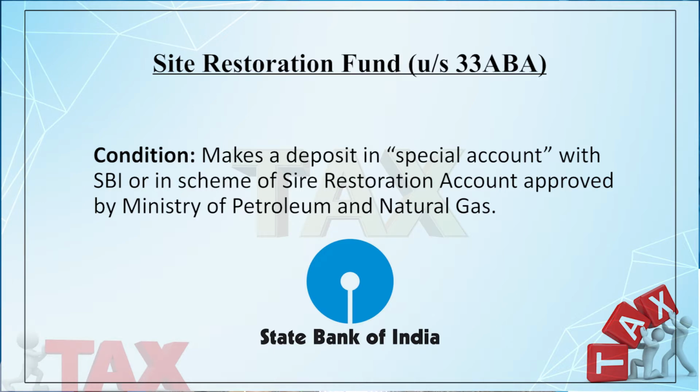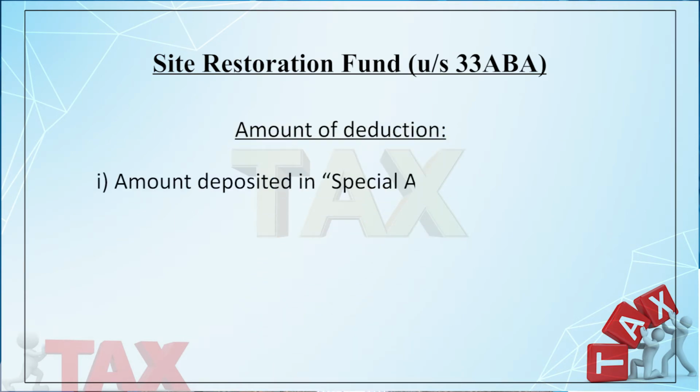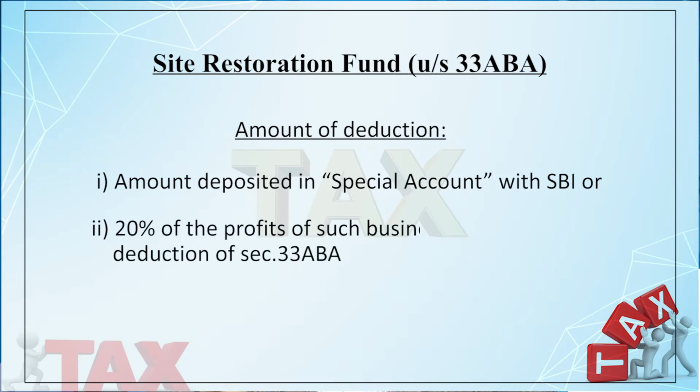If it fulfills this condition, an amount of deduction will be available under section 33ABA. What would be the deduction? There are two figures you have to consider. Number one is the amount deposited in the special account with the SBI, or 20% of the profit of such business under the head profits and gains of business or profession, before claiming the deduction under section 33ABA.